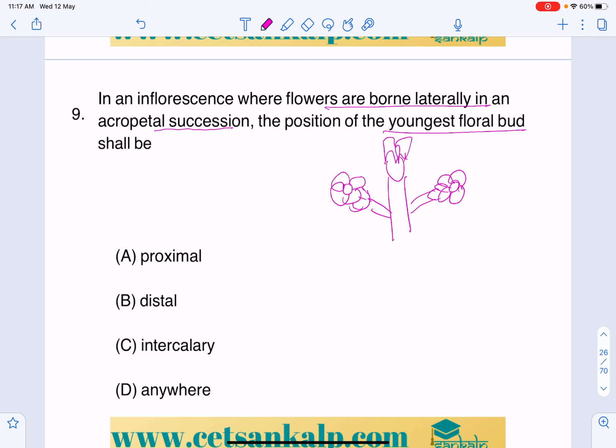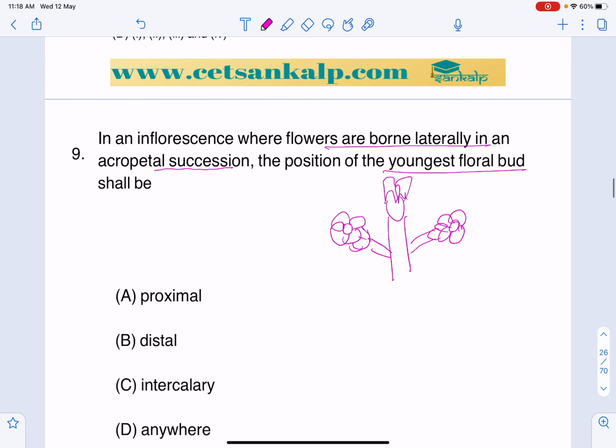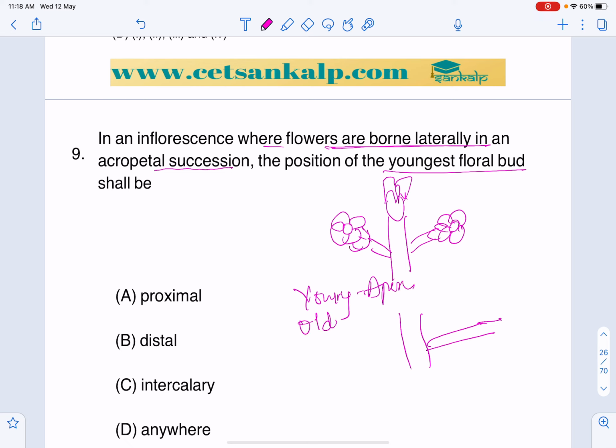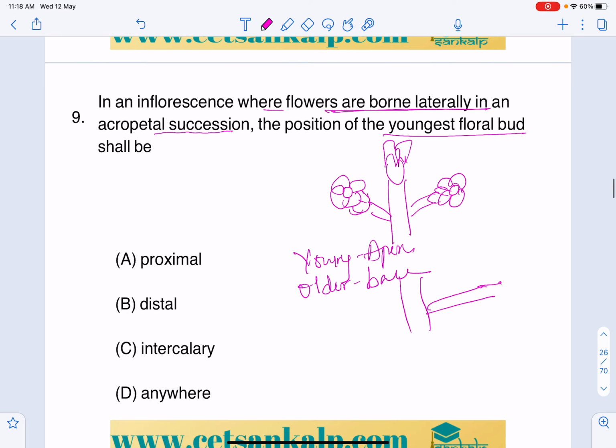So in an inflorescence where flowers are borne laterally, in an acropetal succession, acropetal means young flowers at the apex and old flowers at the base. So we can say proximal end, young flowers at the apex.